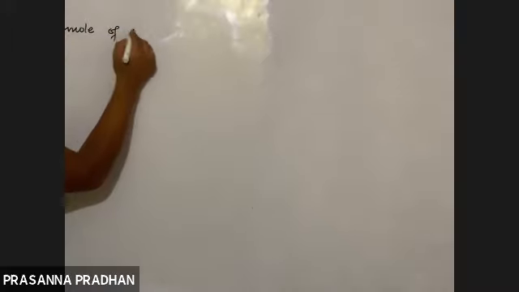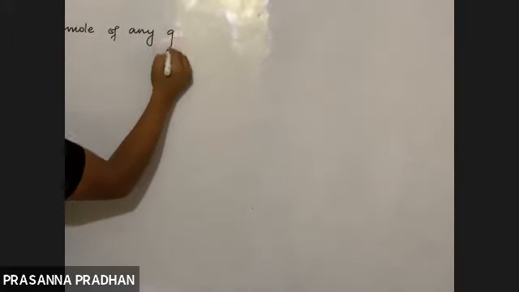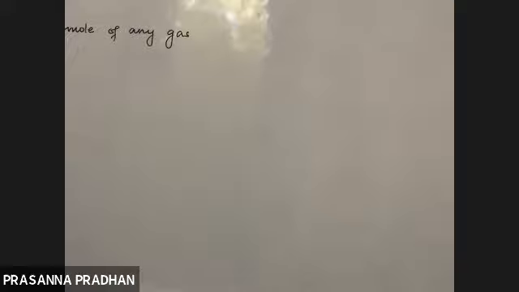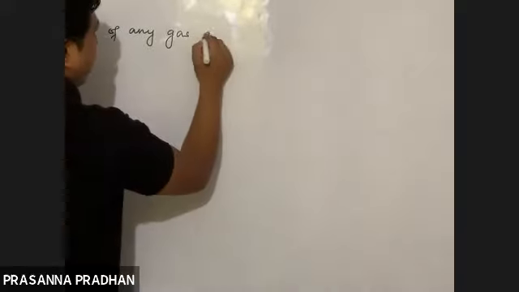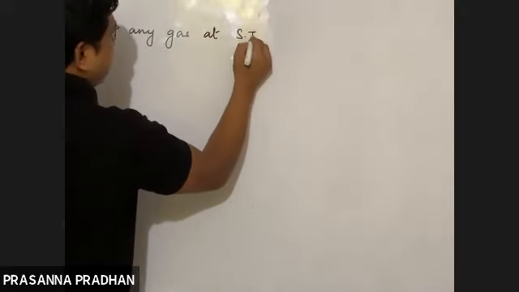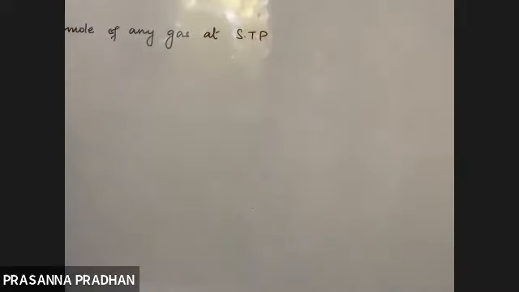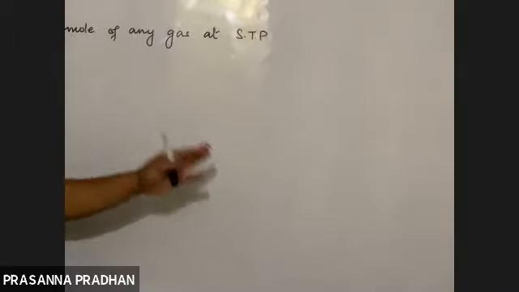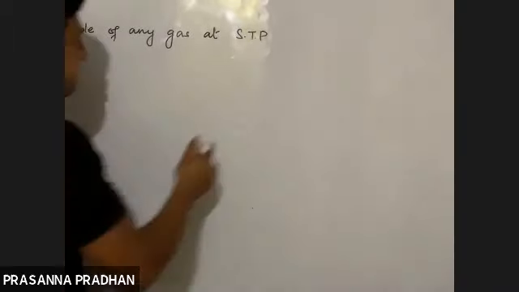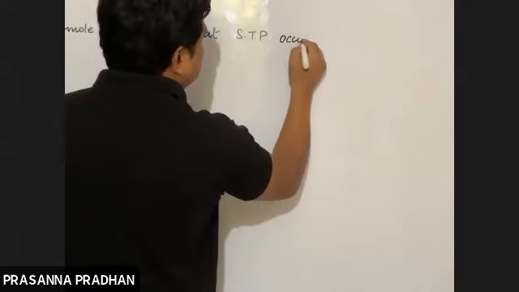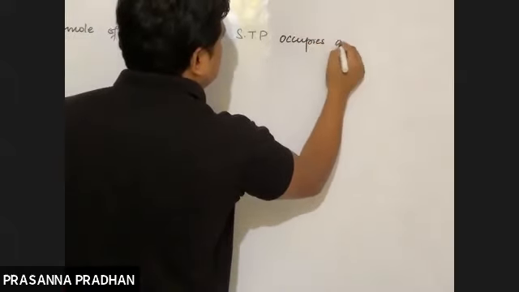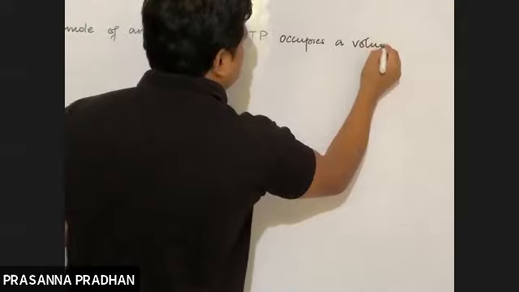So remember, 1 mole of any gas. Okay, we are talking about gas out there, not solids, neither liquids. At STP, which means standard conditions of temperature and pressure. What is the standard temperature? 273 Kelvin. What is the standard pressure? 1 atm. So under this condition, 1 mole of any gas at STP occupies a volume of